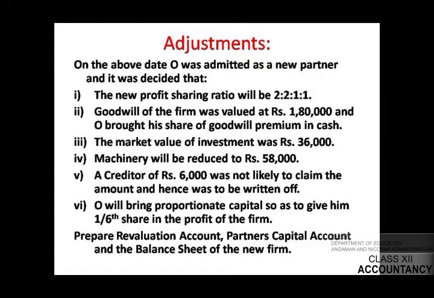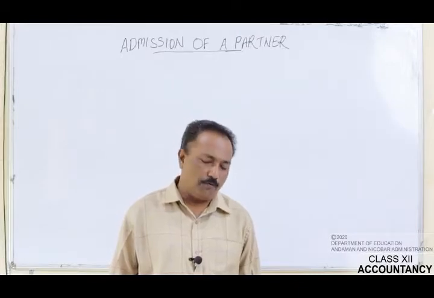Machinery will be reduced to rupees 58,000. Point number 5, a creditor of rupees 6,000 was not likely to claim the amount and hence was to be written off. Point number 6 and last, O will bring proportionate capital so as to give him 1/6 share in the profit of the firm. Prepare a revaluation account, partners capital account and the balance sheet of the new firm.